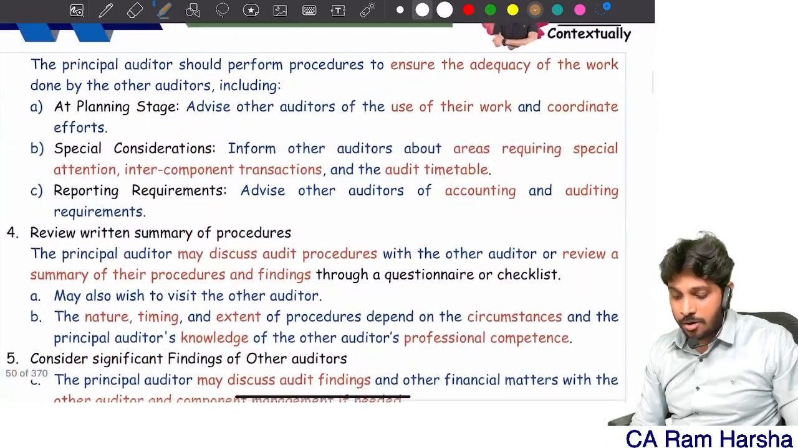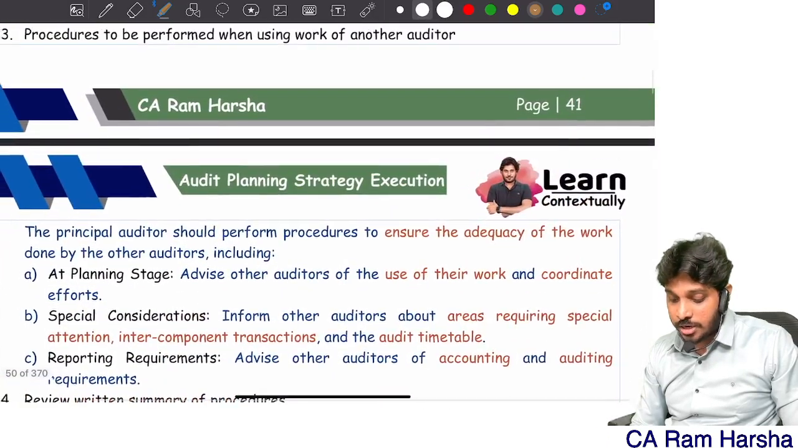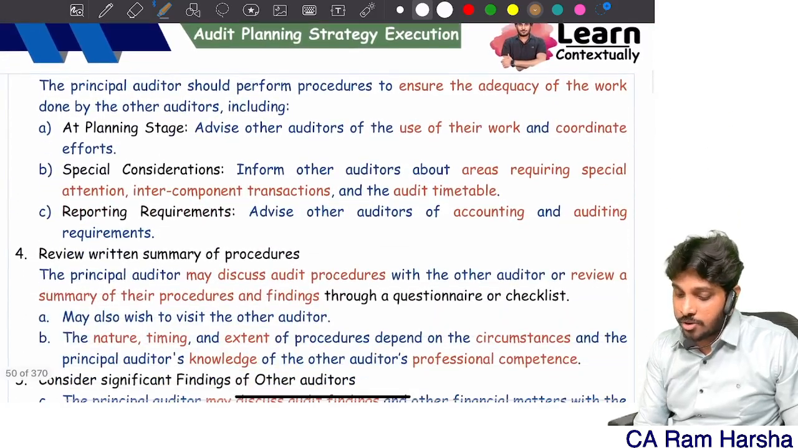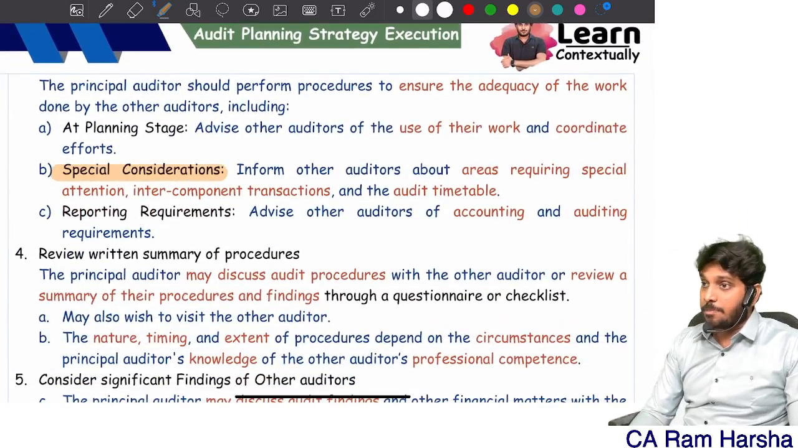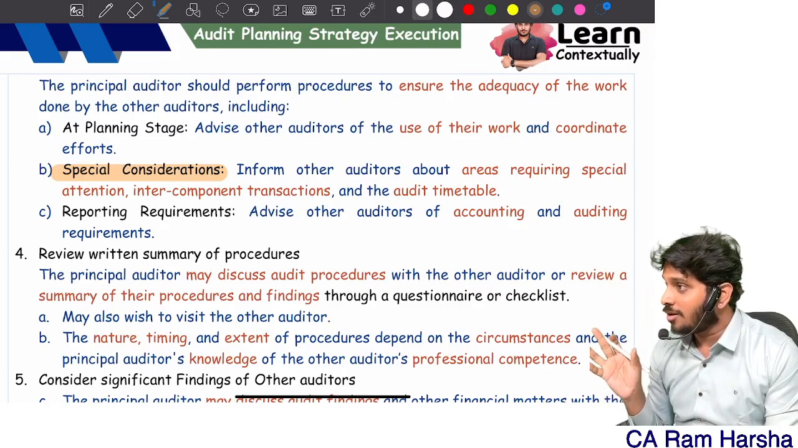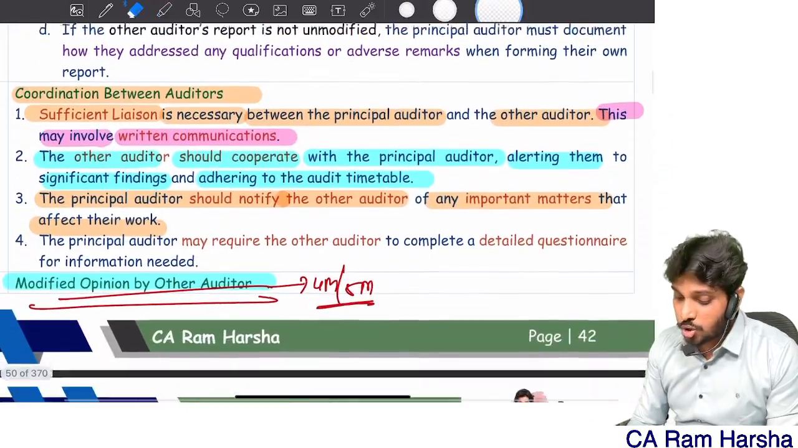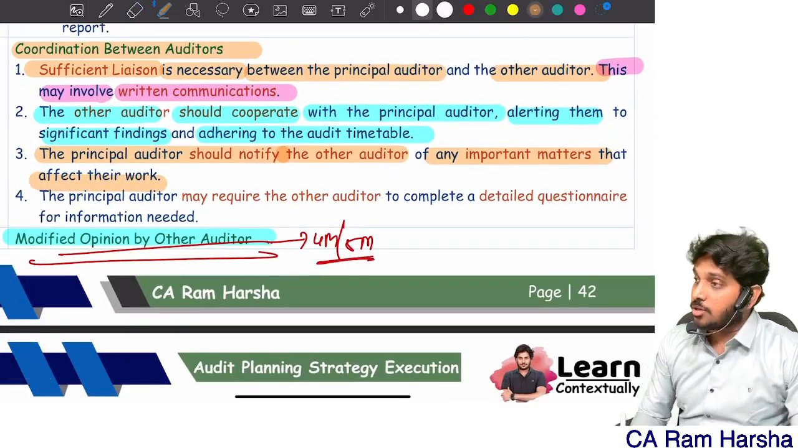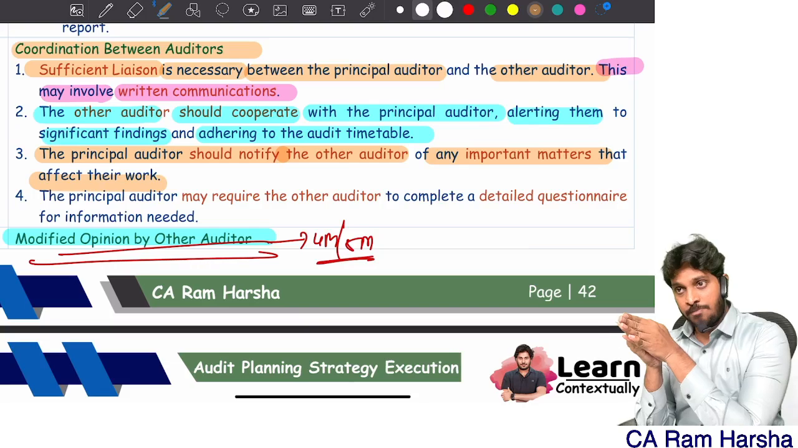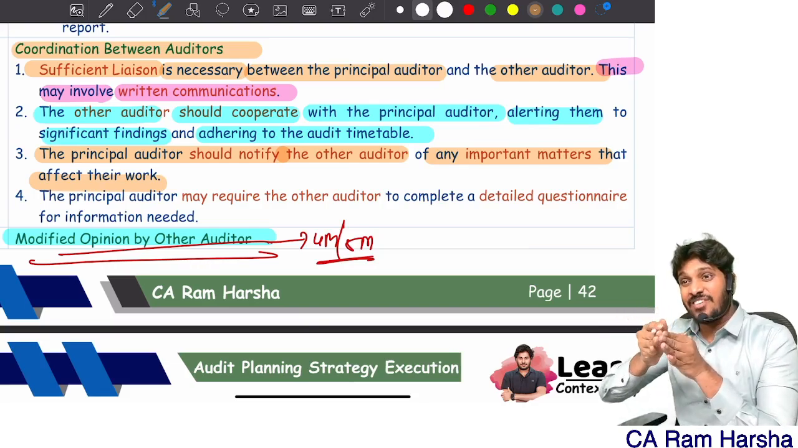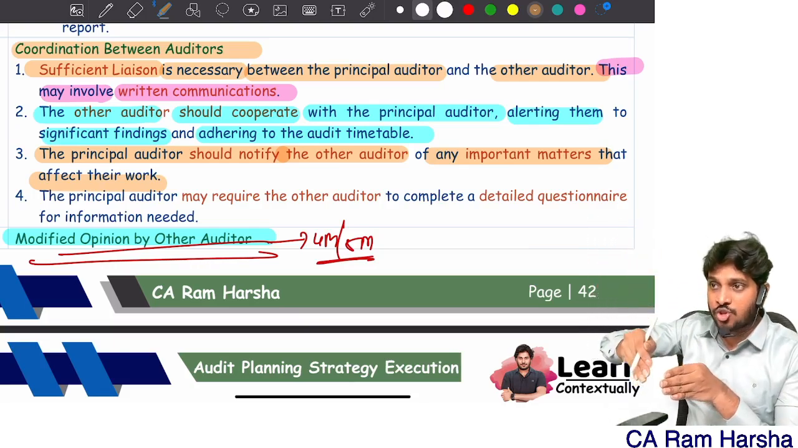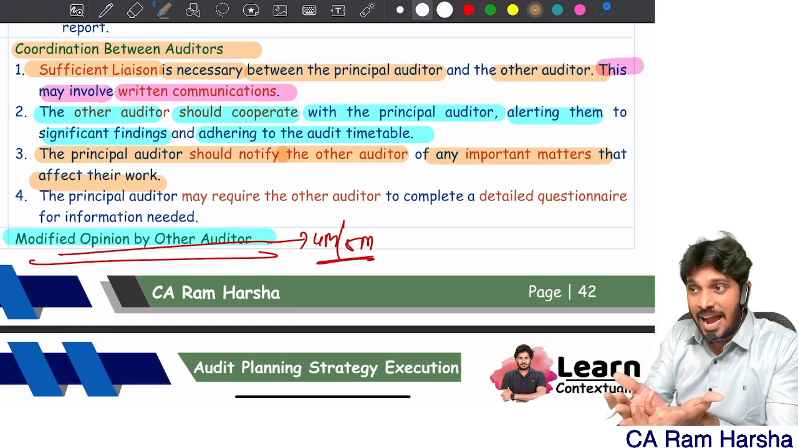That's why you see one of the important things: principal auditor has procedures to be performed when using the work of other auditors. Special considerations. The principal auditor shall communicate to other auditors what are the special issues they should focus on. Understood? So each auditor should communicate to other auditor. Branch auditor should communicate to principal auditor what are the matters requiring significant attention of the principal auditor. Same way, principal auditor has to communicate to branch auditor what are the matters requiring significant attention.